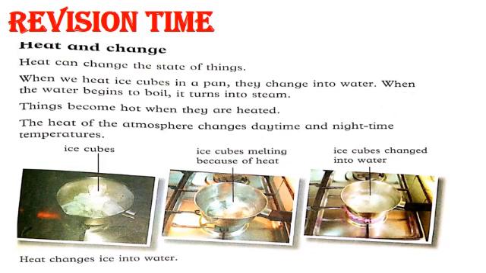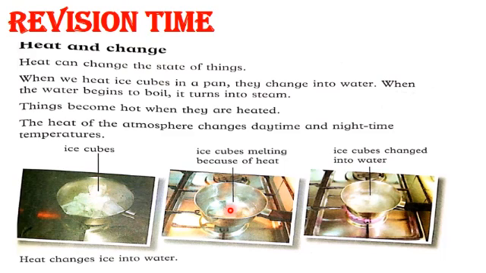Now students, here we can see heat and change. How does heat affect matter, the things around us? Heat can change the state of things. There are three states of things: solid, liquid, and gas. When we heat ice cubes in a pan, they change into water.